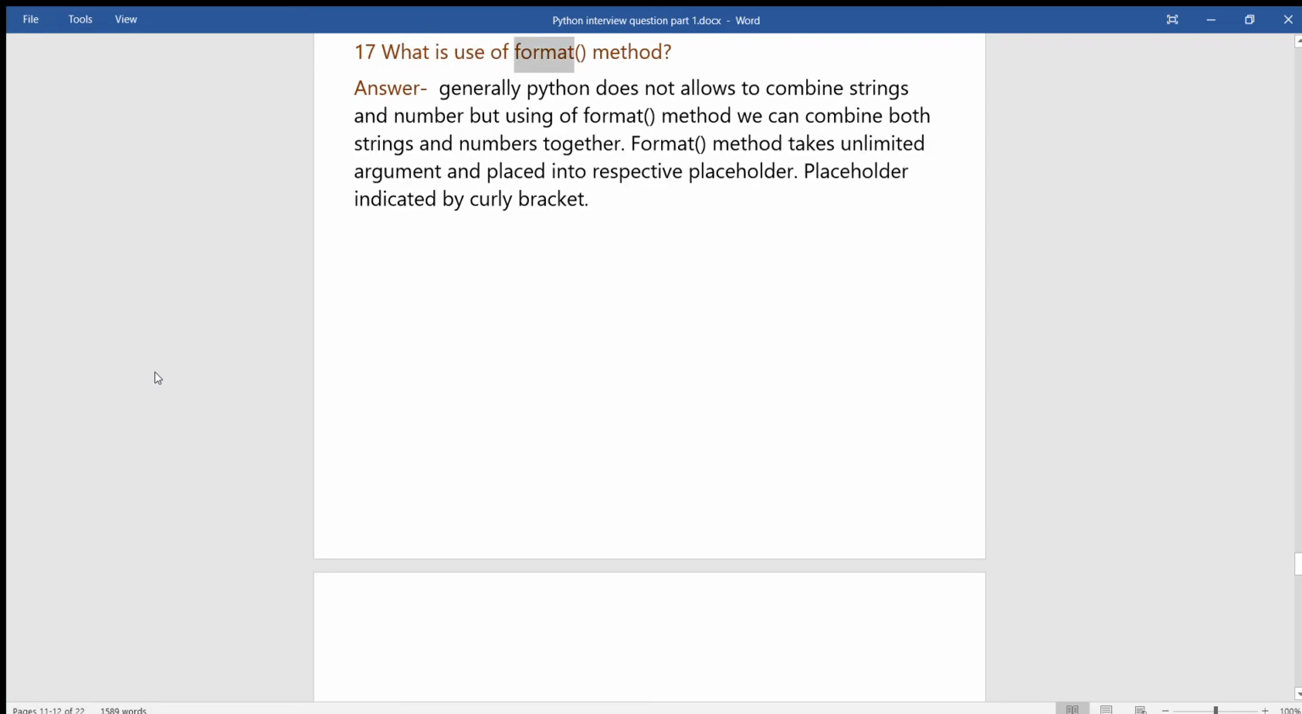17. What is the use of the format method? Answer. Generally Python does not allow combining strings and numbers, but using the format method we can combine both strings and numbers together. The format method takes unlimited arguments and places them into the respective placeholders. A placeholder is indicated by curly brackets.